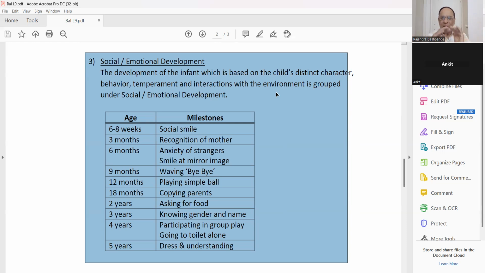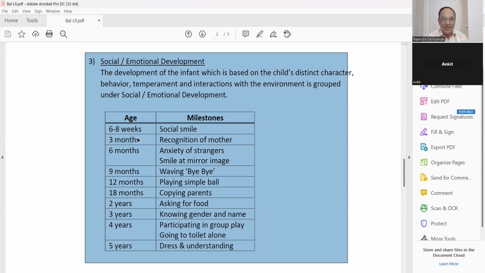So all the people and things around him, he will start interacting with. For example, after 8 weeks, 2 months, he will start smiling like this. Social smile. He will give the smile. So the people around him also get happy.